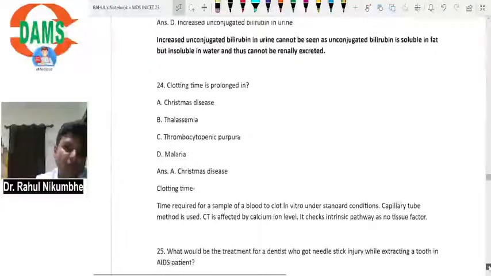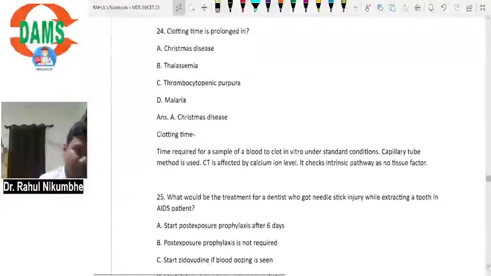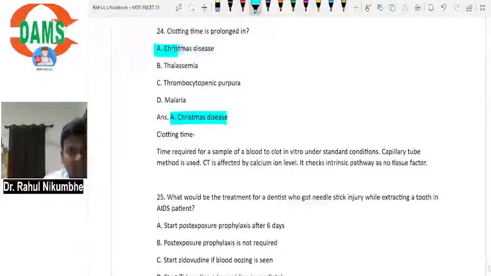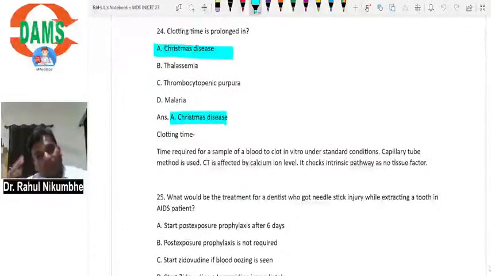Clotting time is prolonged in Christmas disease. Okay, because of coagulation factor deficiency, Christmas disease occurs. It is a coagulation factor 9 deficiency. Thalassemia is because of a defect in the globin gene of hemoglobin. So there is no concept, no reason for increasing clotting time.